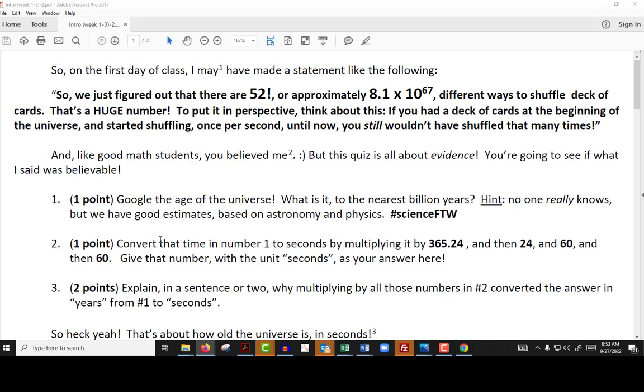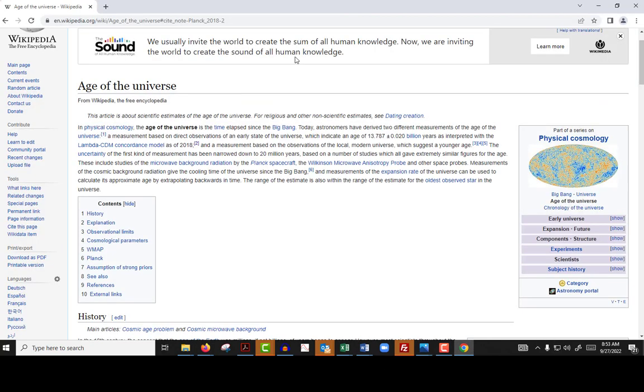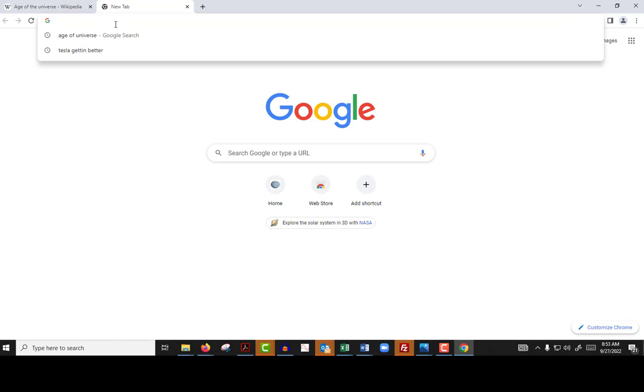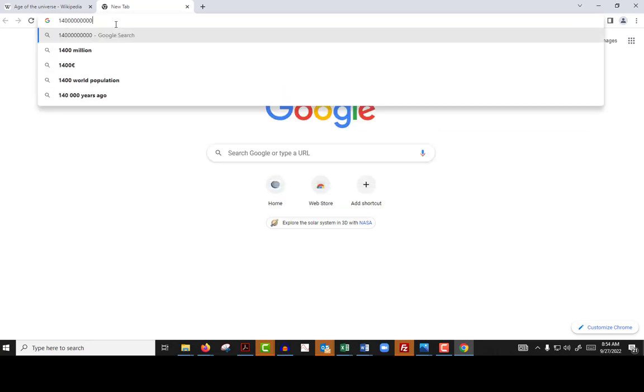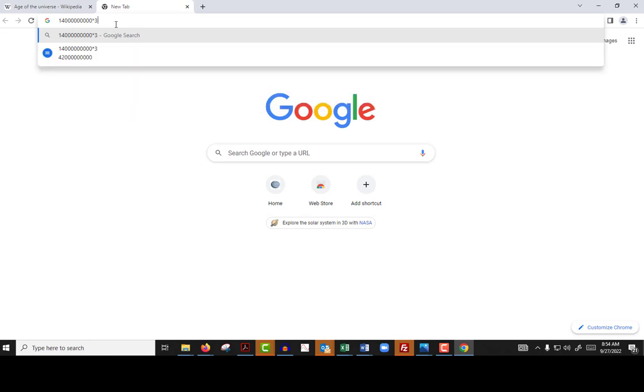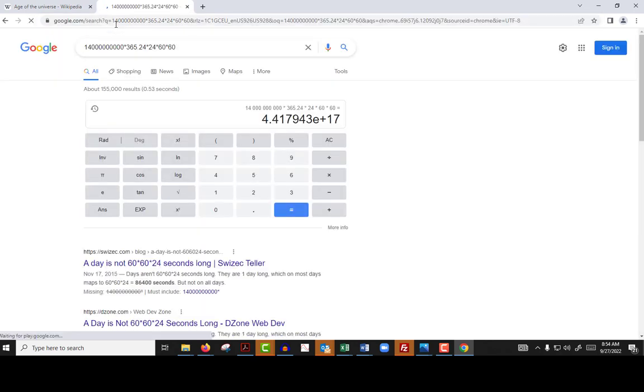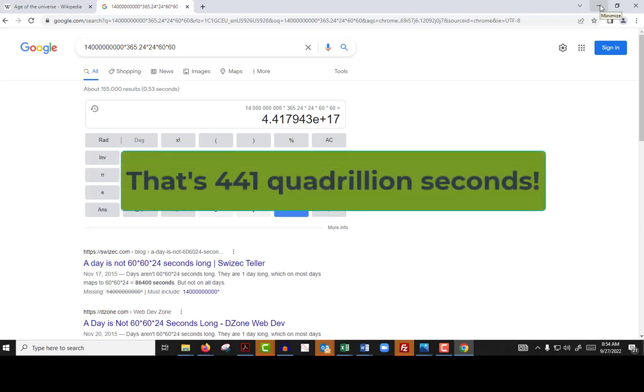Convert that time, which is in billion years, to seconds by multiplying by those four numbers. Okay, so I'm going to use Chrome again because Chrome was working pretty well. So we had 14 billion, 1,000, million, billion, there we go, times 365.24 times 24 times 60 times 60. So that's going to be that number right there, 4.4 times 10 to the 17th. That's how many seconds old the universe is.